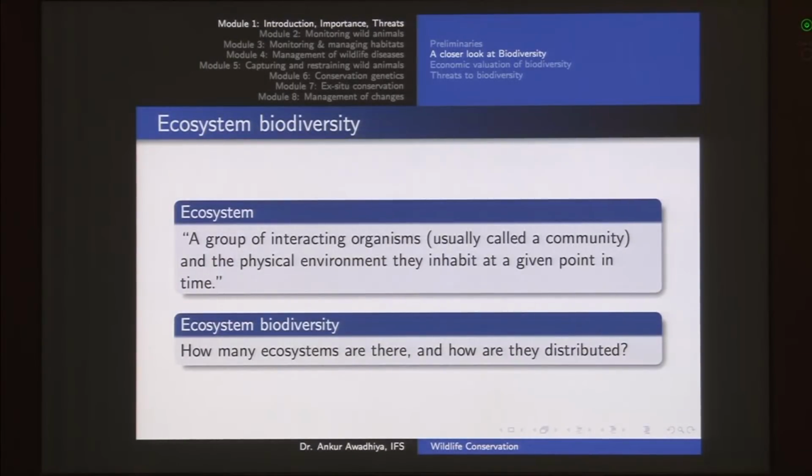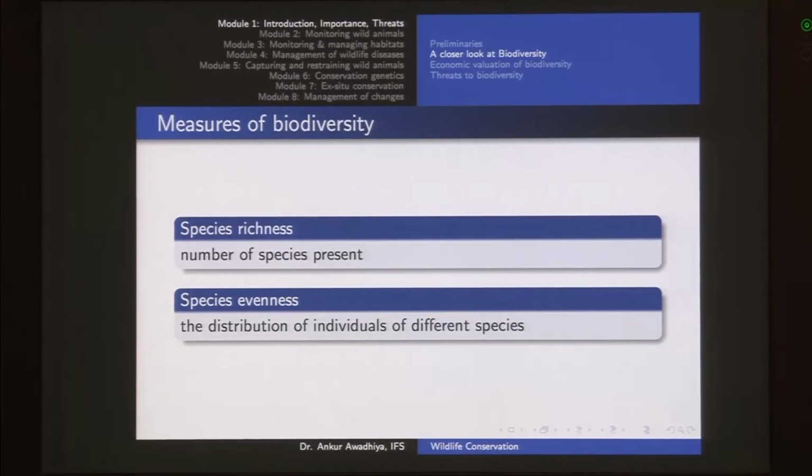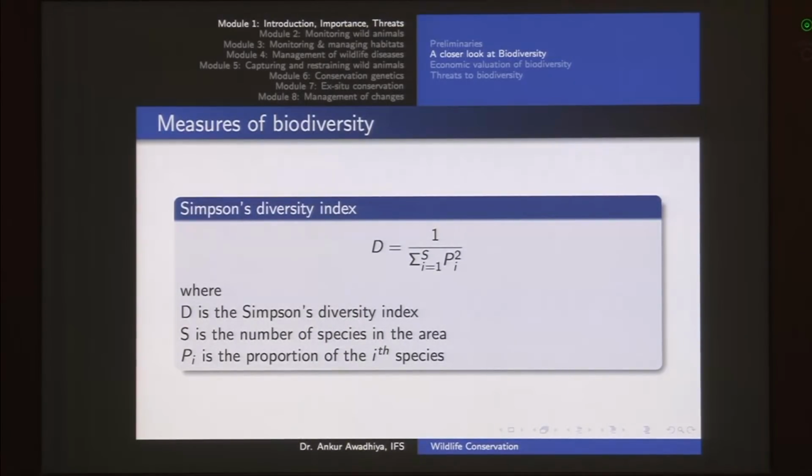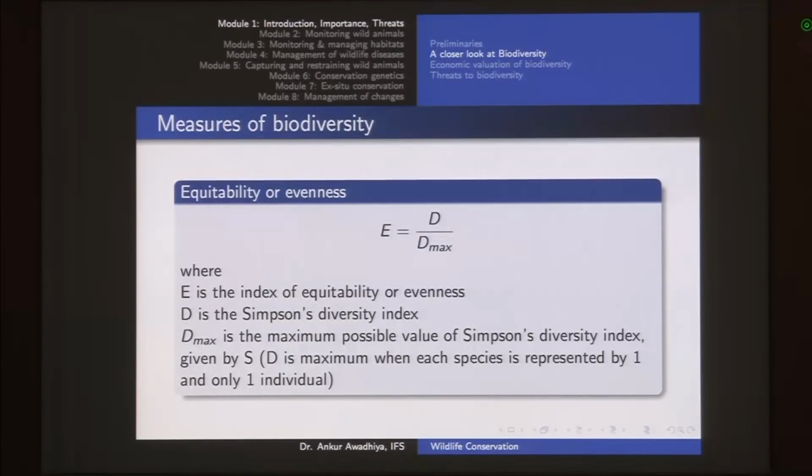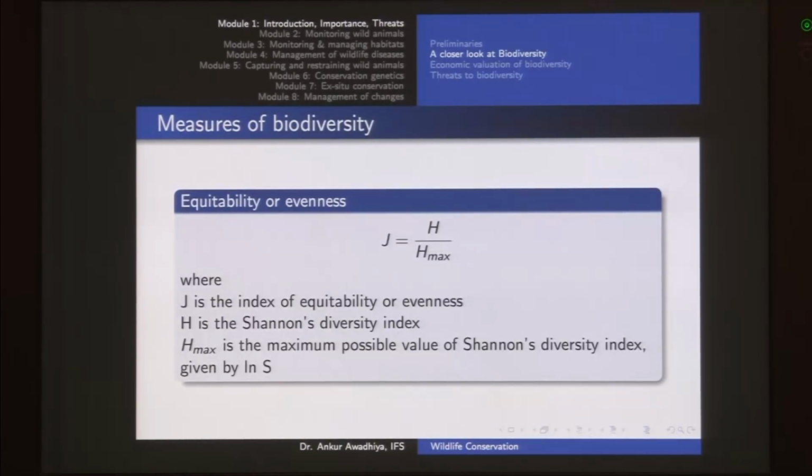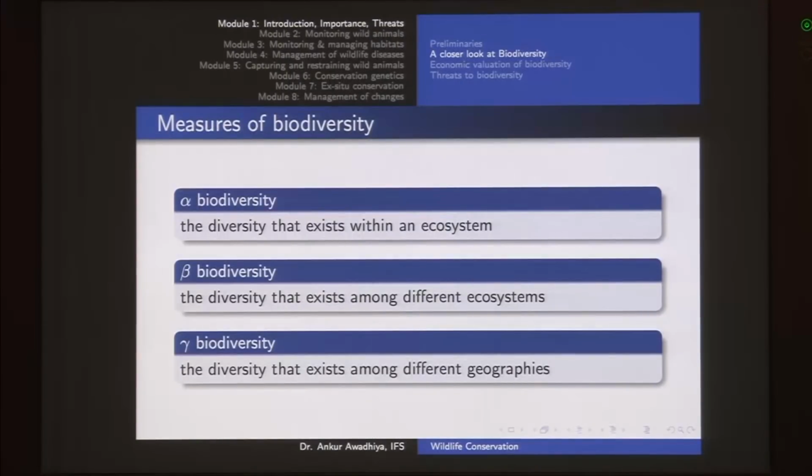Next we talked about ecosystems, group of interacting organisms and the physical environment. Then ecosystem biodiversity is how many ecosystems are there and how are they distributed. Now when we talk about species biodiversity, we talk about 2 things: species richness and species evenness, the number of species that are present and how are they distributed. So for this we had 2 different indices, the Simpson index and the Shannon index, and for both of these we talk about the diversity and we talk about the evenness.